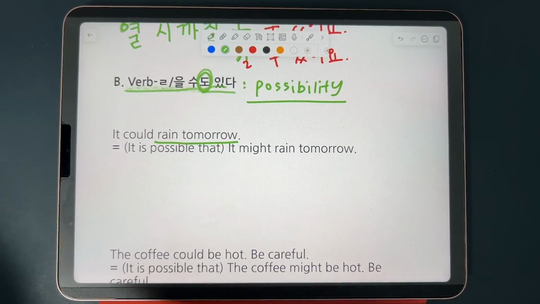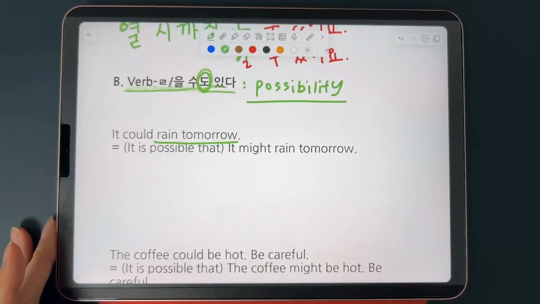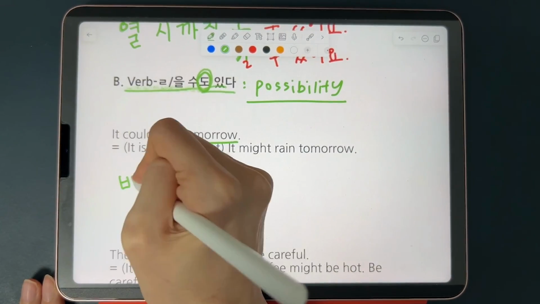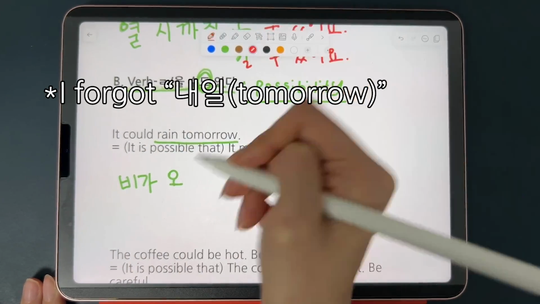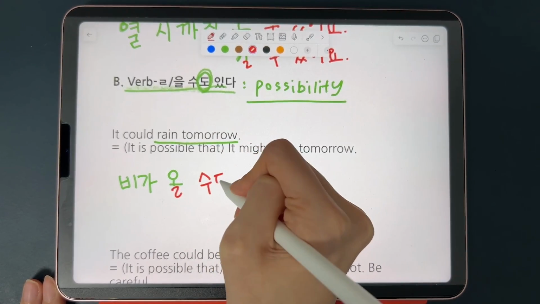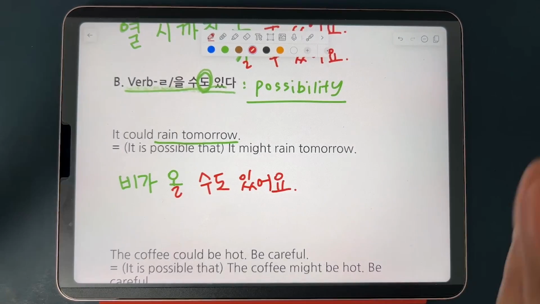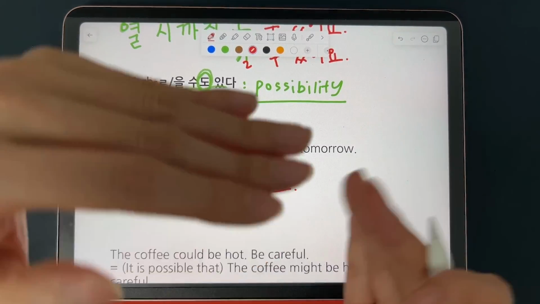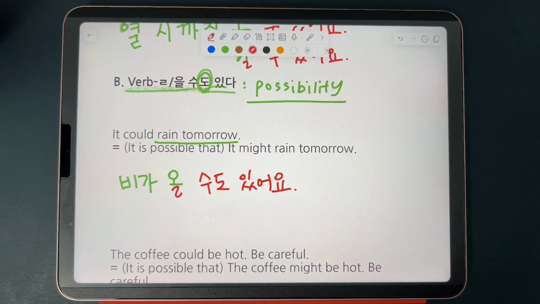So for example, if you want to talk about the possibility of it raining tomorrow, as in it could rain tomorrow, you can say, so 비가 오다 means to rain. So 비가 올 수도 있어요. 비가 올 수도 있어요 means it could rain tomorrow. They're talking about the possibility that it might rain tomorrow, although you're not 100% certain.